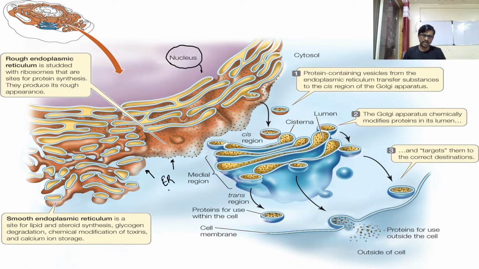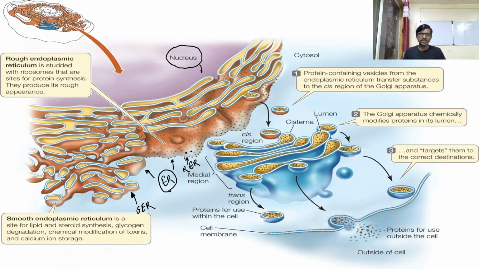I'm going to write here ER, endoplasmic reticulum. But the presence of this granule-like structure, that is ribosome, on ER makes it RER, and smooth, without any roughness or granule-like structure, makes it smooth endoplasmic reticulum. Absence of ribosomes makes these tubules the smooth endoplasmic reticulum, and presence of ribosomes makes it the rough endoplasmic reticulum. So these are the two structures of endoplasmic reticulum.